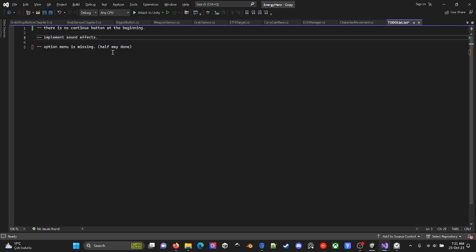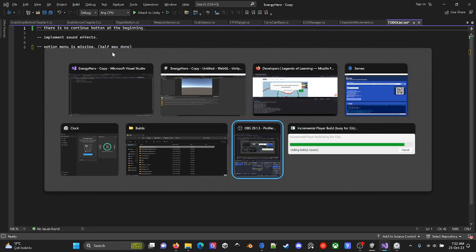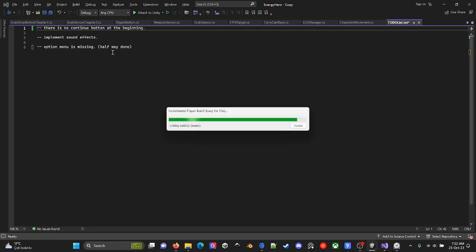There is no continue button at the beginning. And this will be resolved very easily if I manage to read these JSON files. But let's just wait for it a little more. I know that I'm not going in accordance with my due dates.